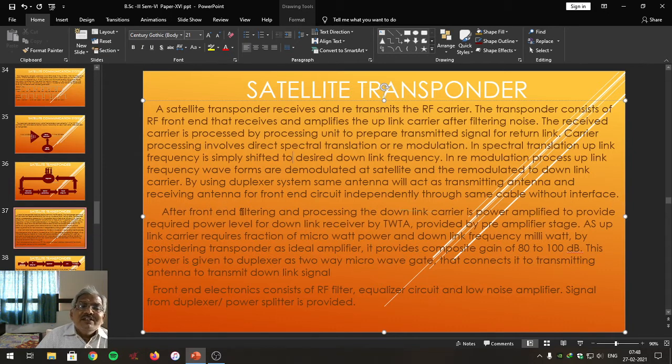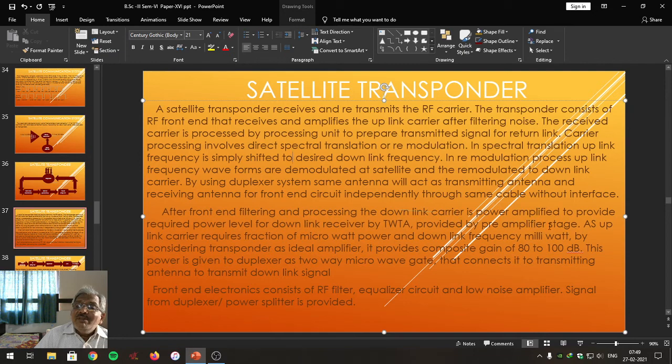After front end filtering and processing, the downlink carrier is power amplified to provide the required power level for the downlink receiver by a traveling wave tube amplifier. So the output of the carrier processing unit is given to the power amplifier. It amplifies the downlink frequency to the required level, and the power amplifiers used are of the type traveling wave tube amplifier,